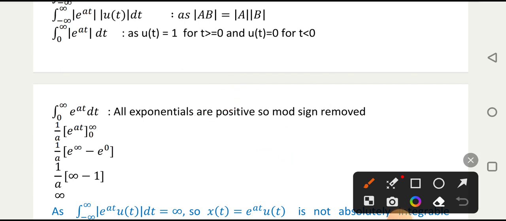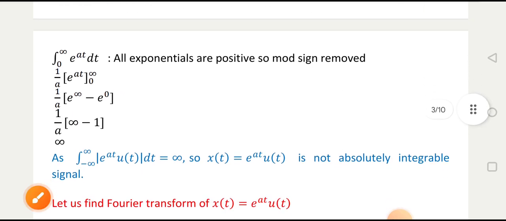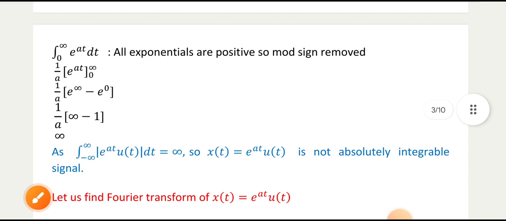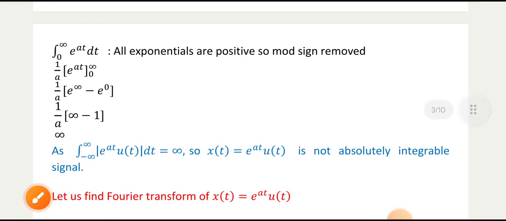After that, if you solve this integration, you will get 1 by 8 e raised to 8t, from 0 to infinity, since the integral of e raised to ax is 1 by a e raised to ax. Then if you place the integral limits, you will get e raised to infinity minus e raised to 0. E raised to infinity is infinity, e raised to 0 is 1, so the answer is infinite. That means this signal's area is not finite. So this is not an absolutely integrable signal.